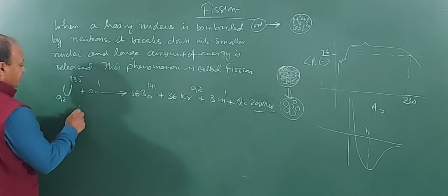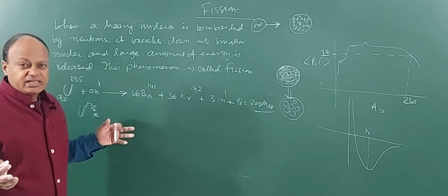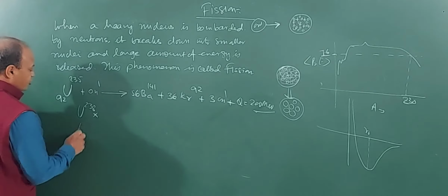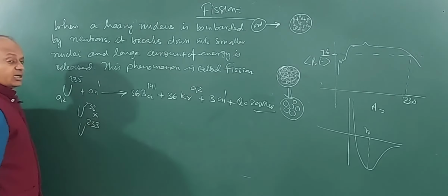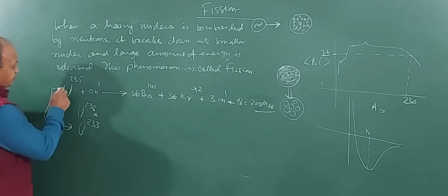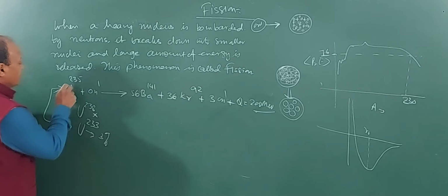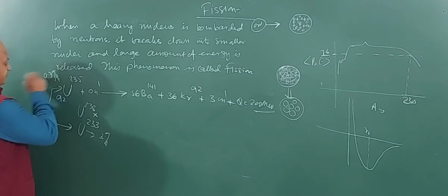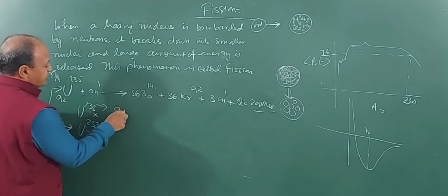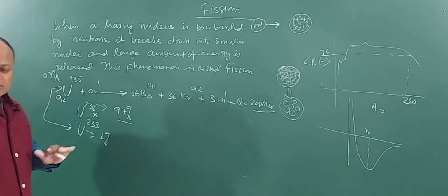No, we can use uranium-238, but we don't use it because it does not undergo fission very easily. It is not a very good fissile material, right? We can use uranium-233. This is a good one. This is also highly fissile like uranium-235. Uranium-235 occurs only about 0.7% in nature, and the rest, around 97%, is uranium-238. But uranium-238 is not a very fissile material, it does not undergo fission easily.